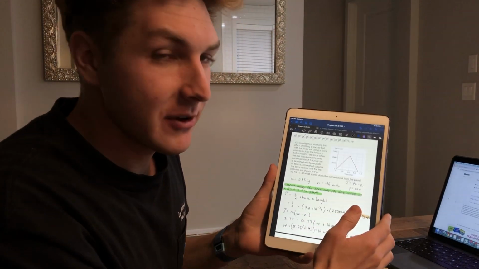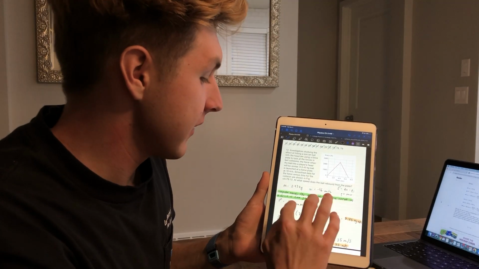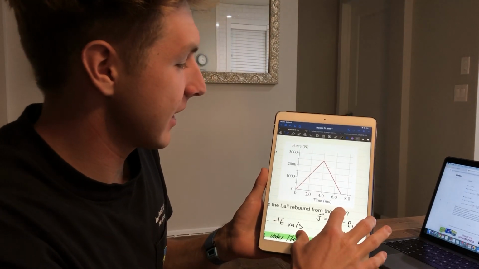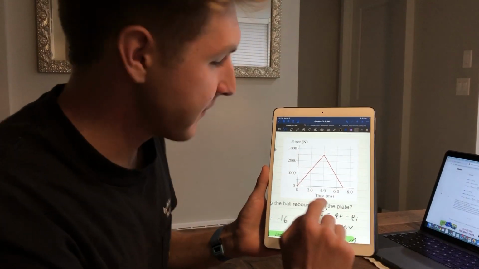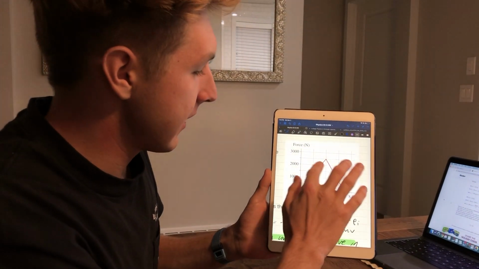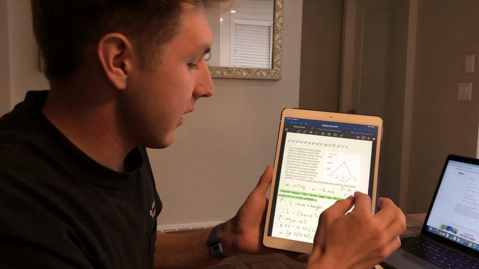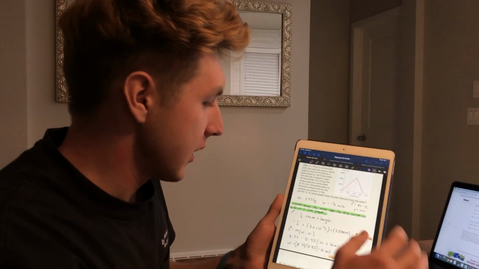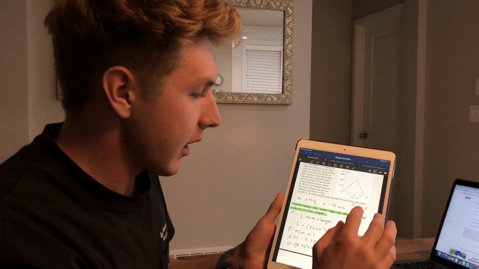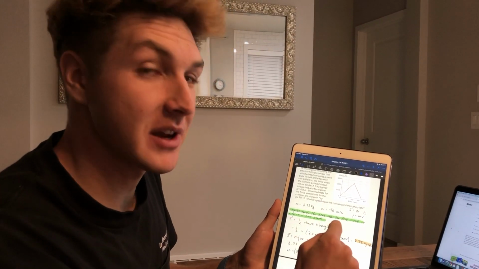So you have to remember that impulse equals the area under the force curve in a force versus time graph. So this graph given, it's force versus time. The y-axis is force, time is the x-axis, and the area underneath this curve here will give us the impulse value. Since it's a triangle, you have to use the triangle area equation, which is 1/2 times base times height.